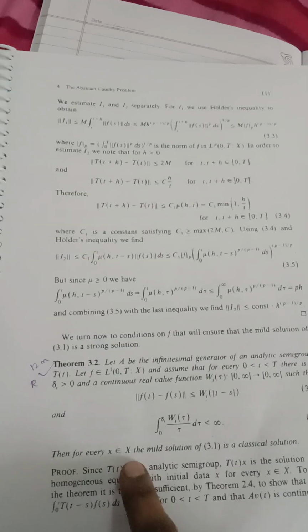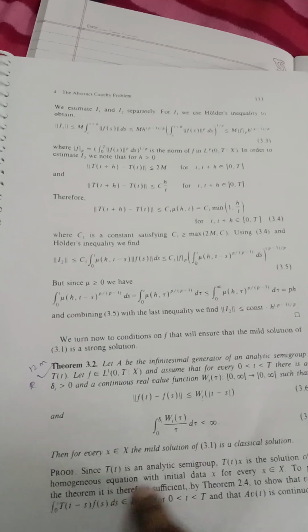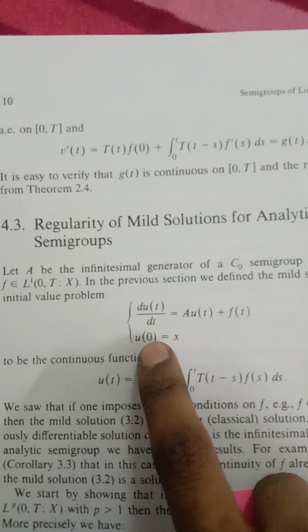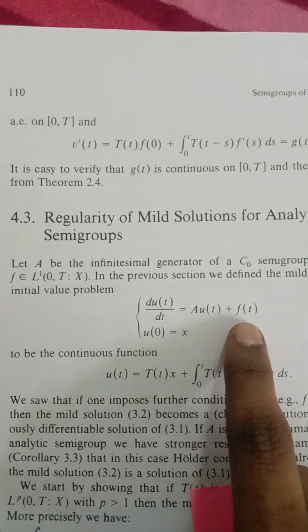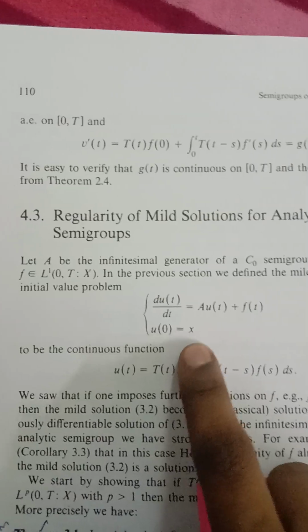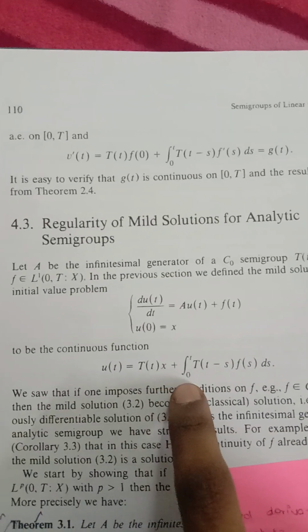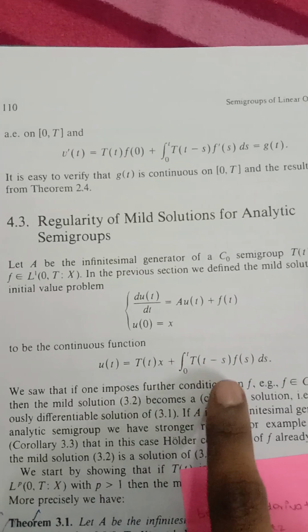Then for every x belonging to X, the mild solution of 3.1, which is du/dt = Au(t) + f(t), u(0) = x, given by u(t) = T(t)x + ∫ from 0 to t of T(t − s)f(s) ds, is a classical solution.